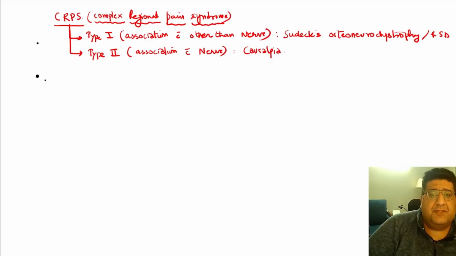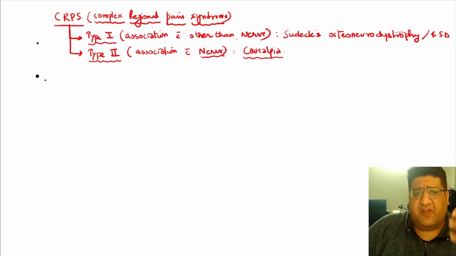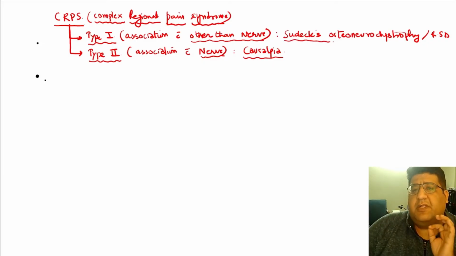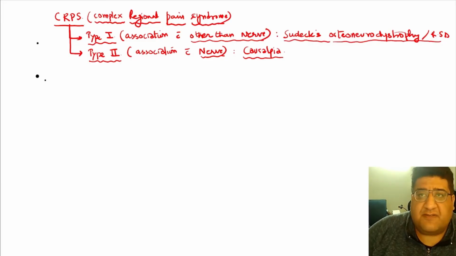Are we able to understand this? So, CRPS is of two types. If the reason has something to do with the nerve, we call it CRPS type 2, which is causalgia. If the reason behind the pain and various other symptoms is anything other than the nerve, then we call it CRPS type 1. And the classical example of CRPS type 1 is Sudeck's osteoneurodystrophy, also called reflex sympathetic dystrophy.